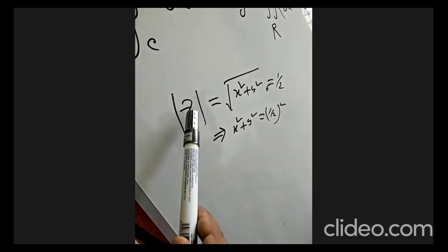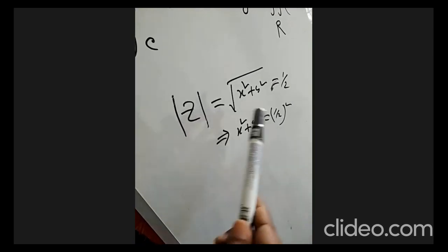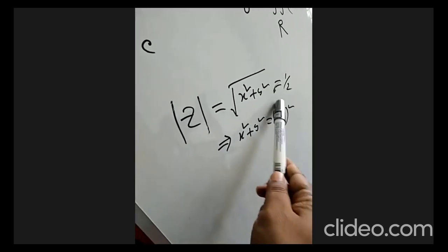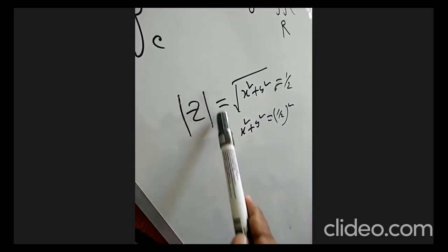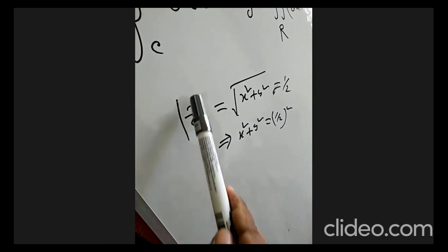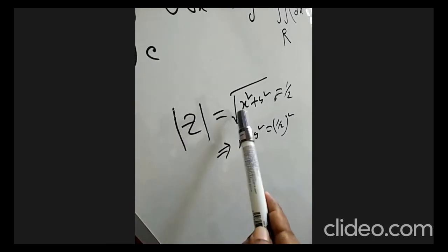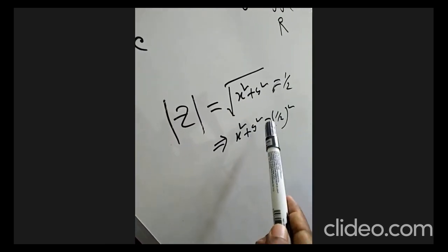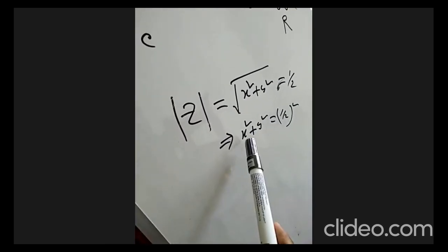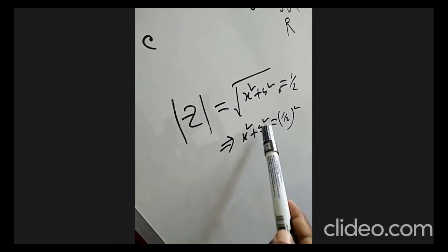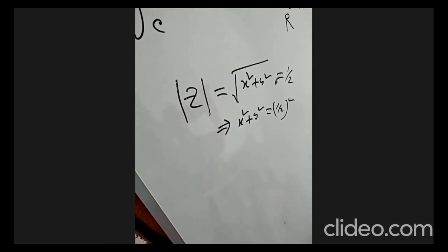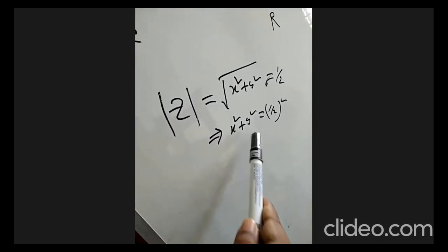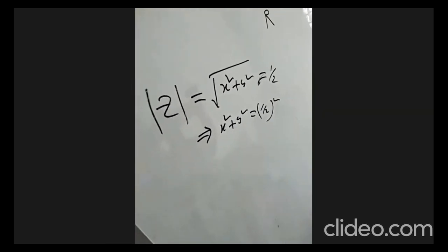The circle, absolute value of z equals half, is given. So this can be written as modulus equals the square root of x square plus y square, and this can be written as x square plus y square equals half whole square. Since the coefficients of x square and y square are the same, this is the equation of a circle with center 0, 0 and radius half.